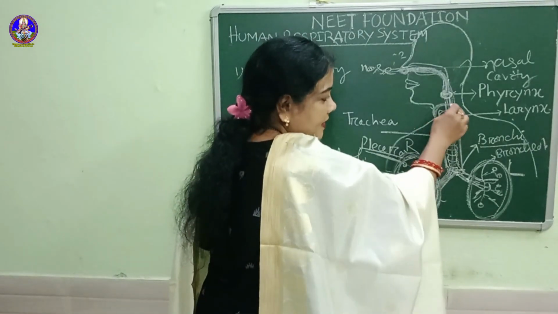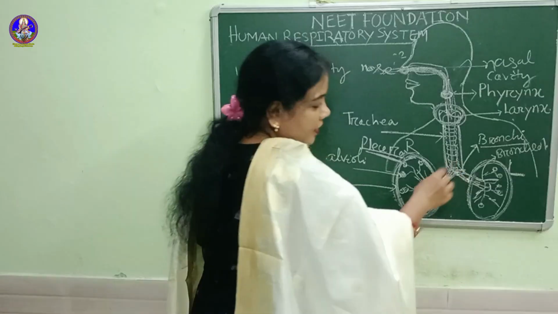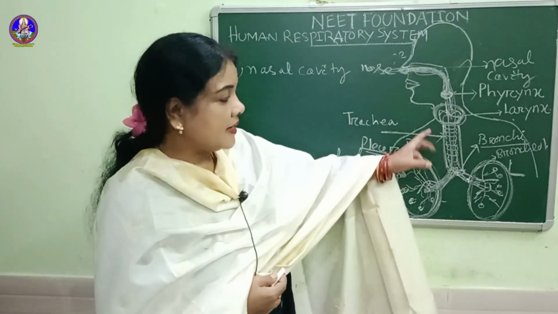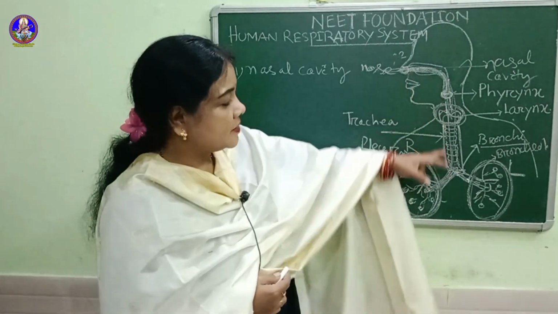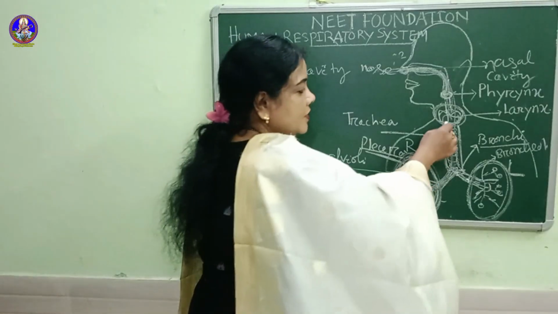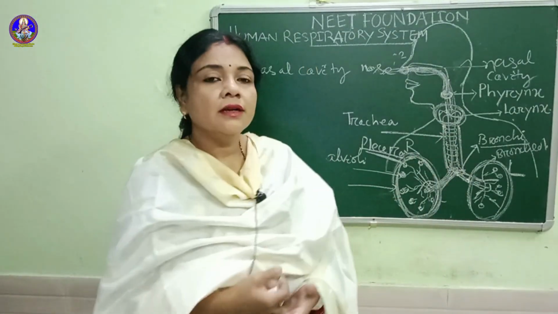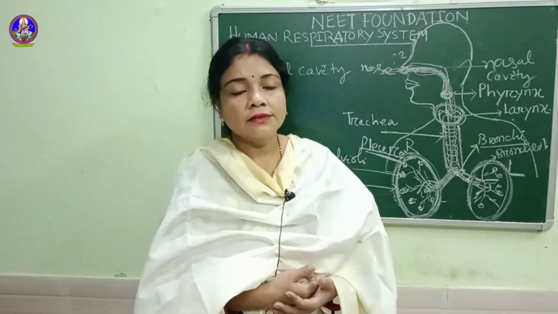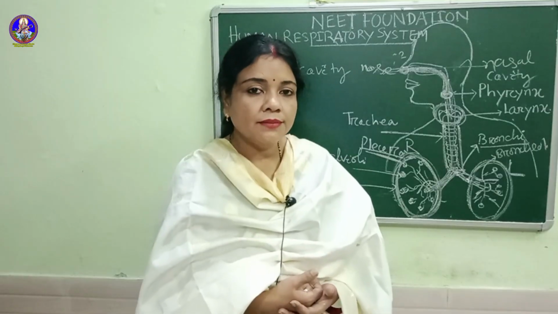Next, after the larynx, the air passes to a long structure known as the trachea. This trachea is a long portion of the total respiratory system. It contains small villi, small structures which also trap the dust.